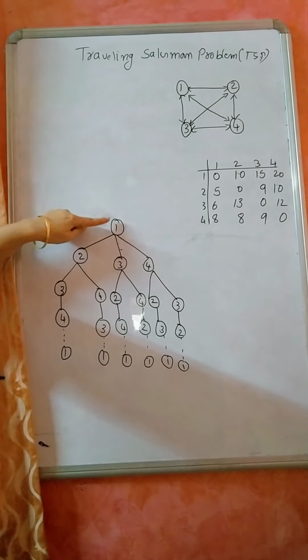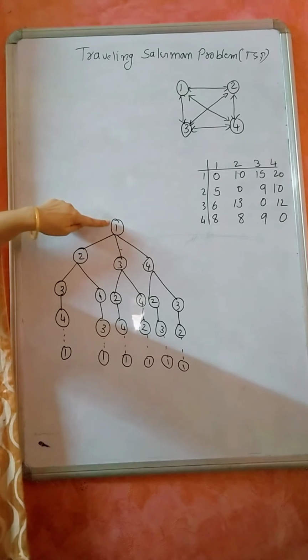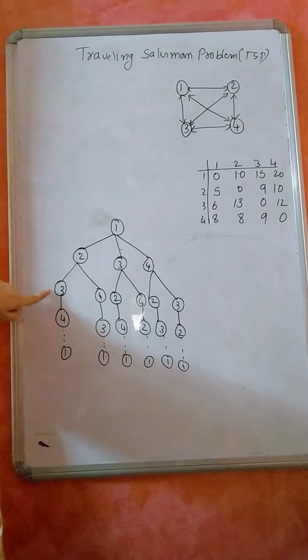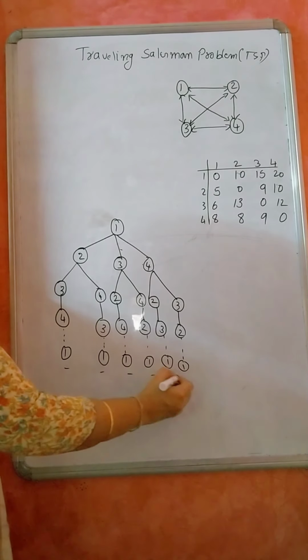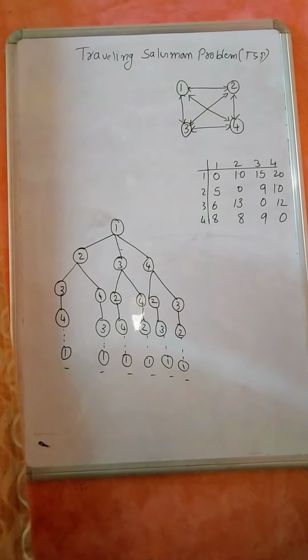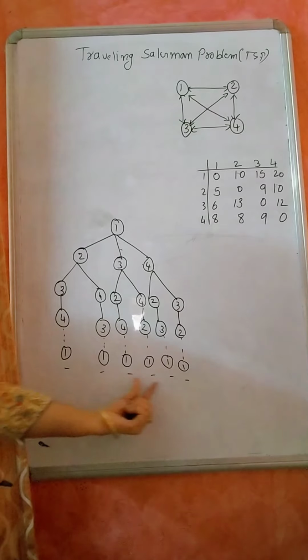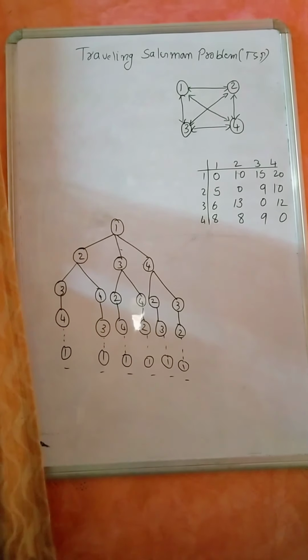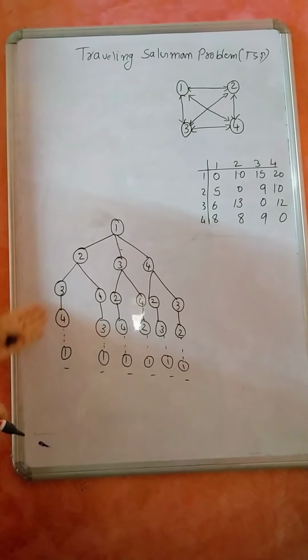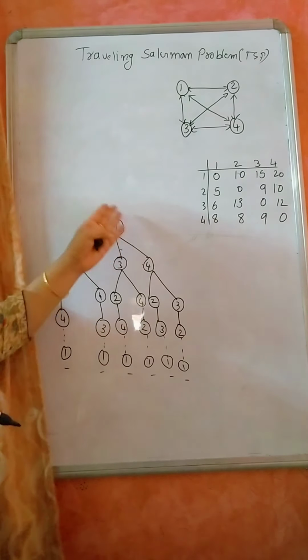I'll take the cost of reaching from 1 to 2, 2 to 3, 3 to 4, 4 to 1, add it, and I'll get a total for each of the possible paths. Whichever is leading me to the minimum one, you select that one. That is called the brute force technique, but it is too time consuming. Why? I have to check this path, this path, and this path.